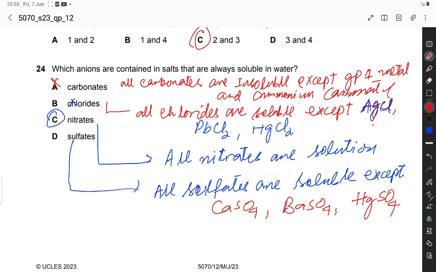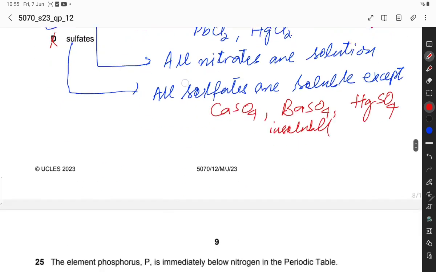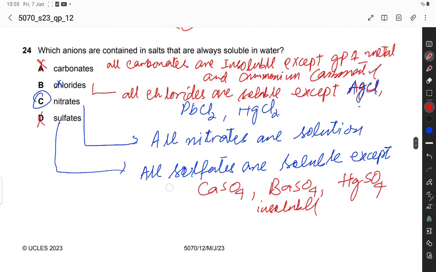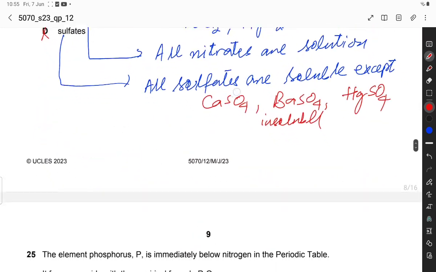So these are insoluble, so C option is incorrect. C option is the correct option. Nitrate salts are always soluble in water.